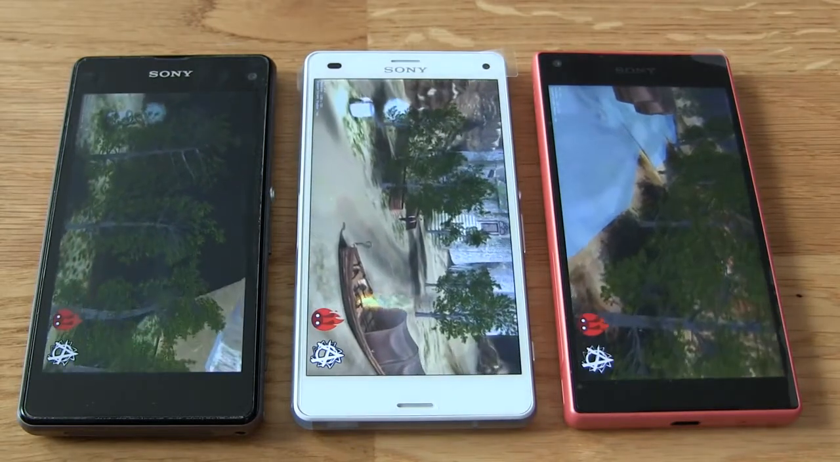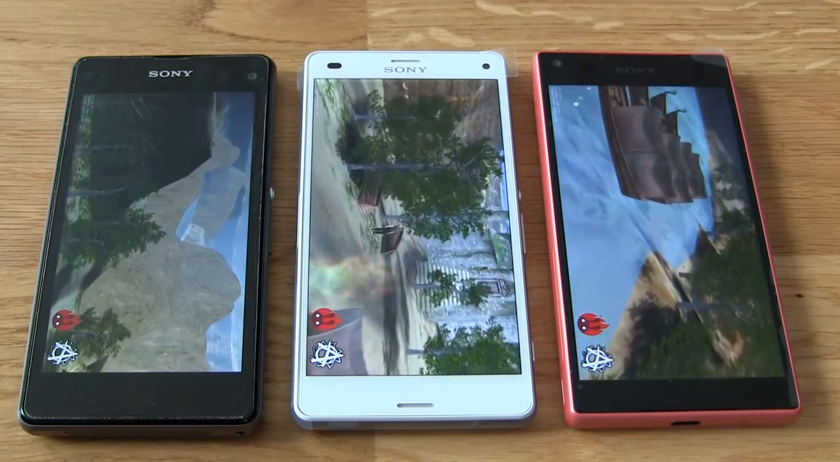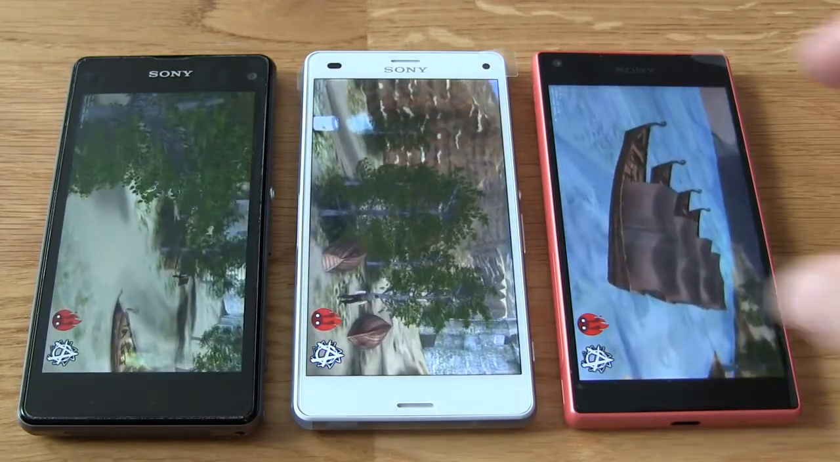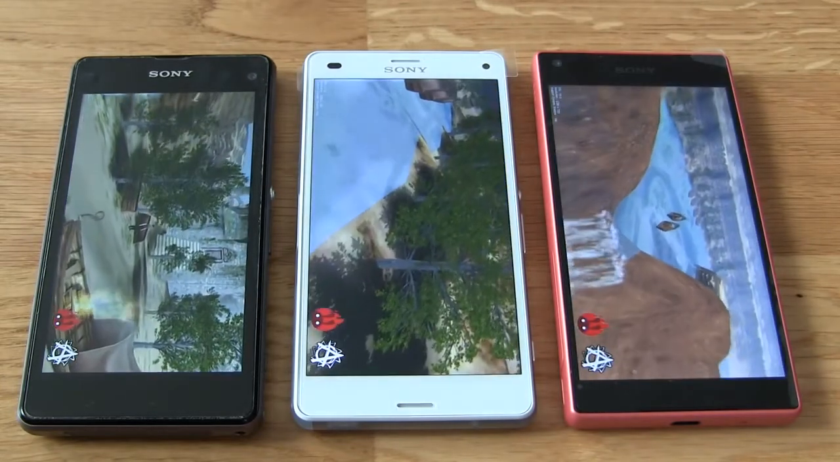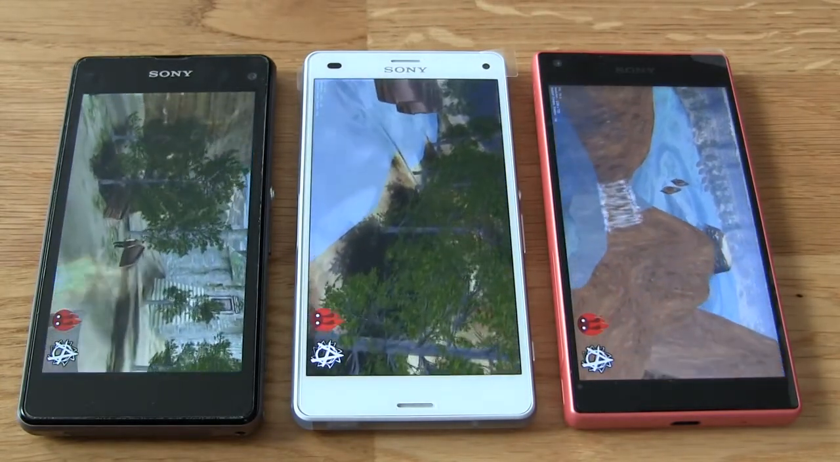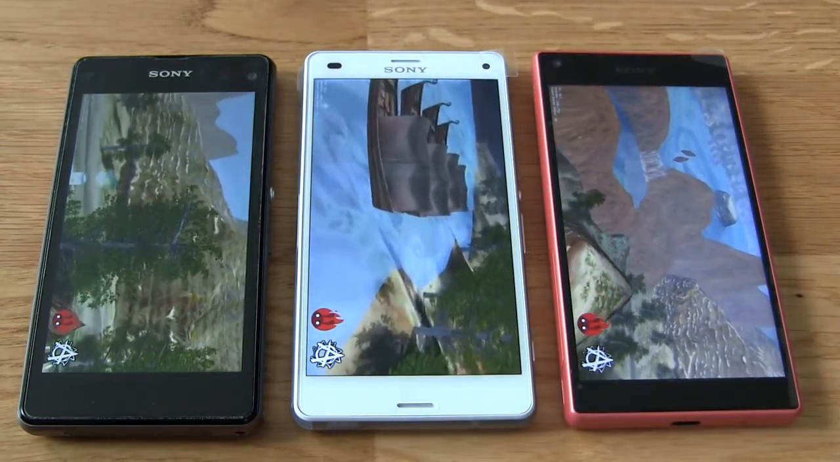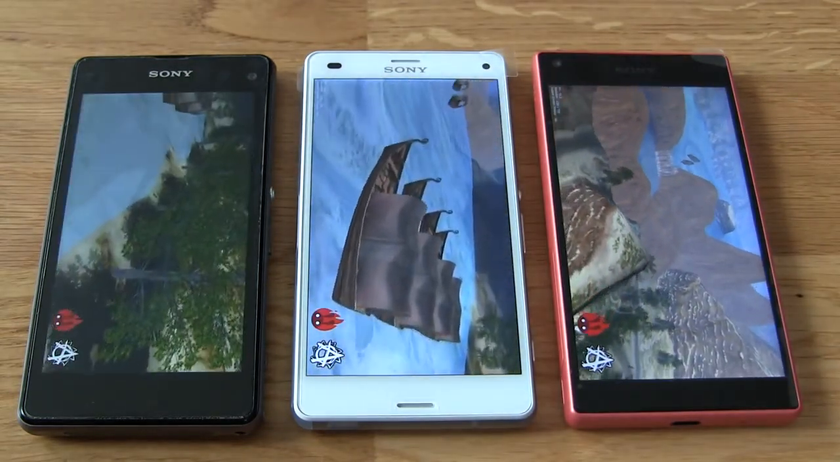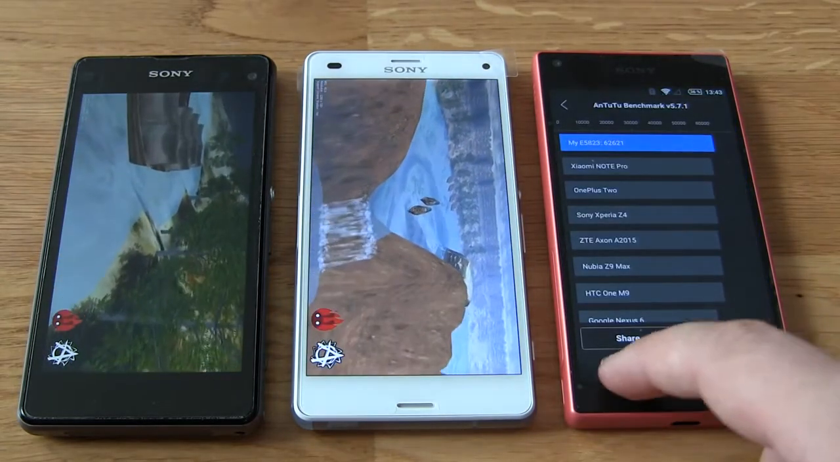So now the test will be slightly at the end. You can see the graphics are very fluid on each of these three devices. I think that if we talk about performance, there is no device from the Xperia Compact line which has a problem with this. So there will be the very last part of the test.